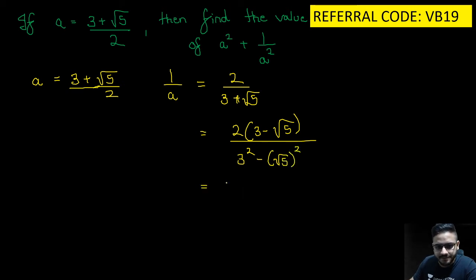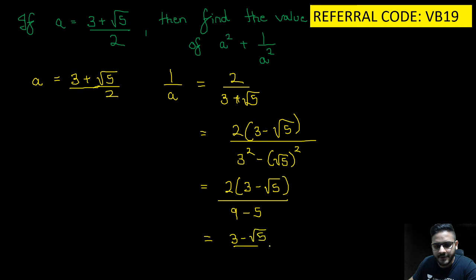So you get 2 times (3 minus root 5) upon 9 minus 5. So you get (3 minus root 5) the whole upon 2. This you will get as 1 upon a. Now here, if I square a, okay, we'll do that later. Let's start substituting the value.